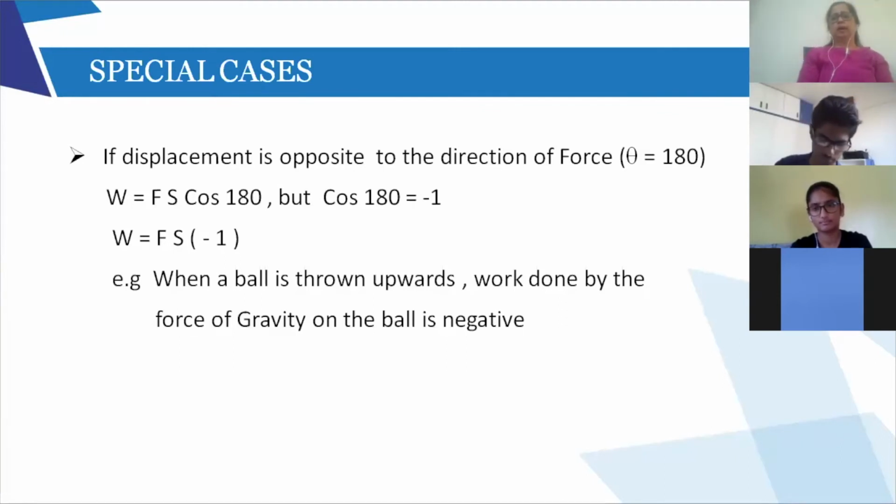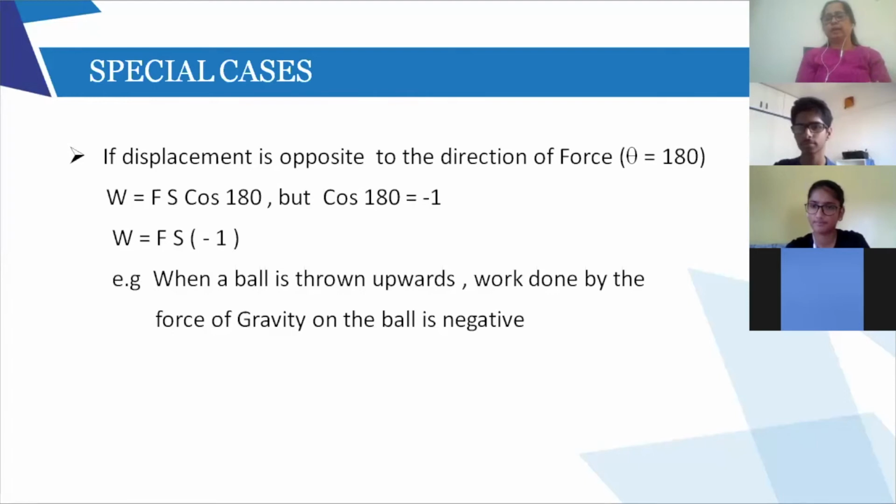Does anybody know any other example? Can anybody give me an example of negative work? I think in 8th standard, I've given you many examples when we were doing work and energy. Any one example I want of negative work done. Who is doing negative work? Here I said force of gravity is doing negative work when I throw the ball up, because the ball is going in exactly opposite direction. It is trying to pull it down. Give me another example of negative work. Sliding something on a floor, so the work against friction. Yes, excellent. Friction, very good.